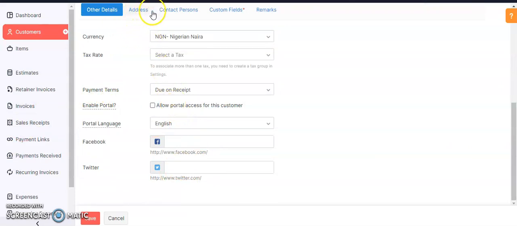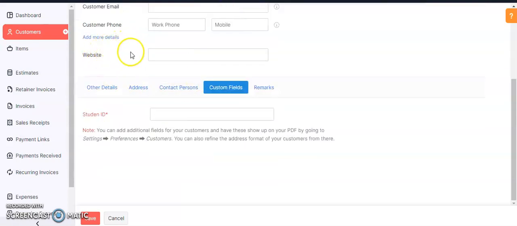Here you can put the address of the child. This is where you put the information of the parents. If there's any other important information that is not here, like school ID, here you create it. I've already created it, and I've taught you how to do it. Everything you see, like school ID, is not in the software, but you can create it. So my duty is to teach you how to convert this software to be a school software.